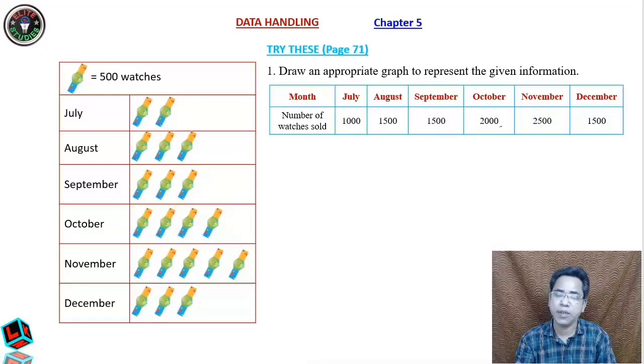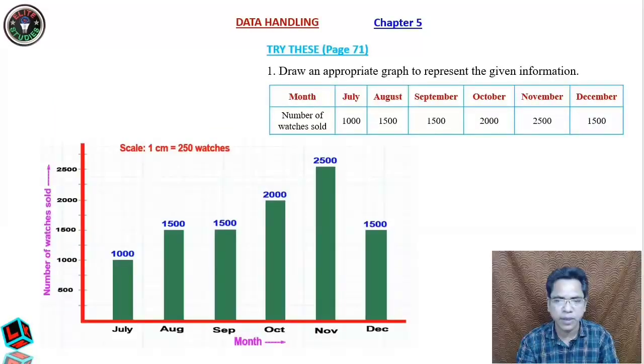This particular question can also be shown by the help of what? By the help of bar graphs. Let us see how it can be shown. Here 1 centimeter shows 250 watches. So 500, 1000, 1500, 2000. These are the number of watches sold.